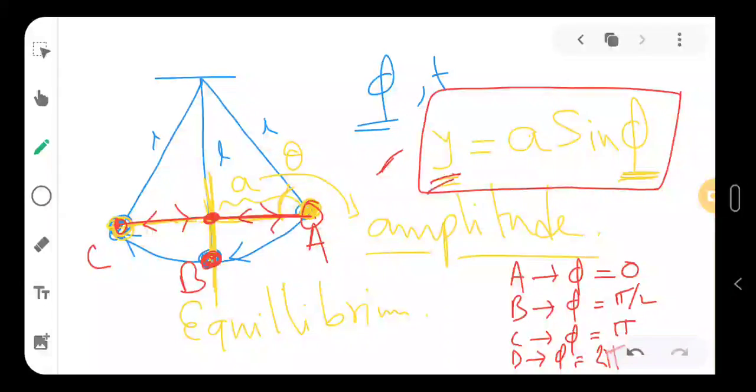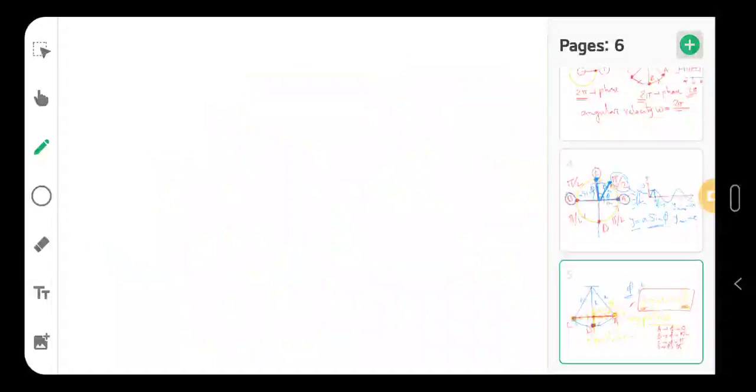So what is this y? This y is the displacement from the position of equilibrium point for any such value of phi. This we can understand very easily with the help of the spring. So let's say this is the spring.